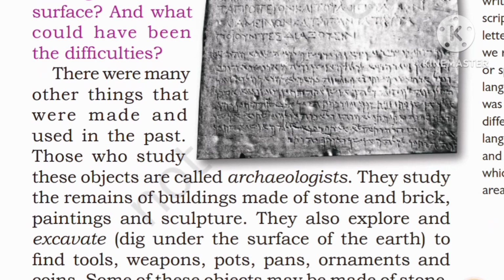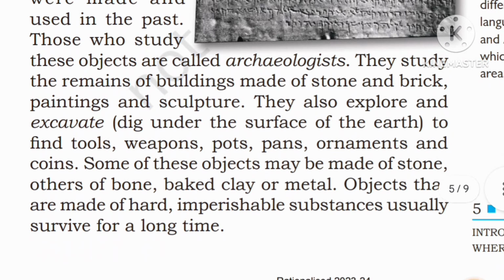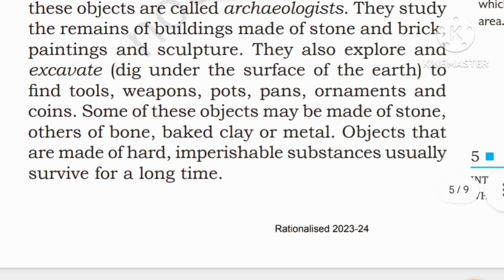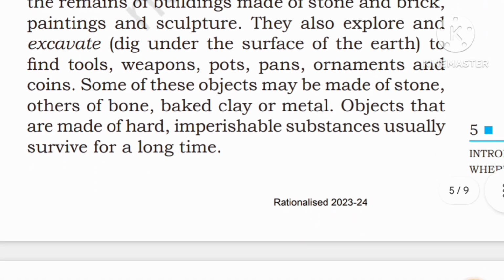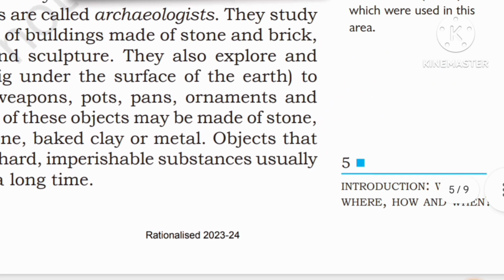There were many other things that were made and used in the past. Those who study this subject are called archaeologists. They study the remains of buildings made of stone and bricks, paintings, sculpture. They also explore and dig into the surface of the earth, finding tools, weapons, pots, pans, ornaments and coins. Some of these objects may be made of stone, others of bone, clay or metal. Objects that are made of hard, imperishable substances usually survive for a long time.